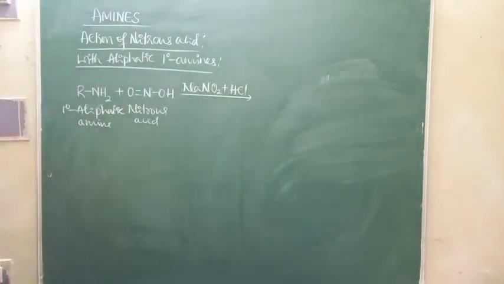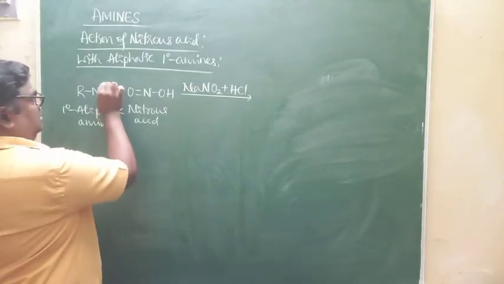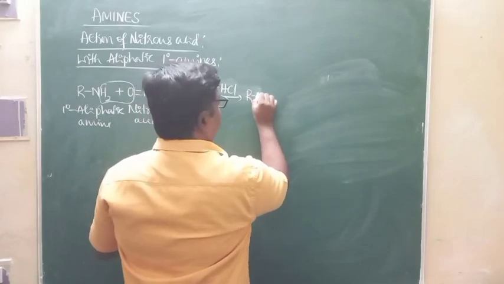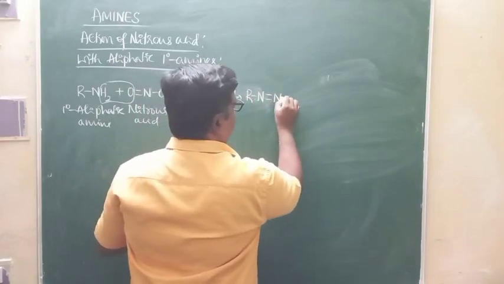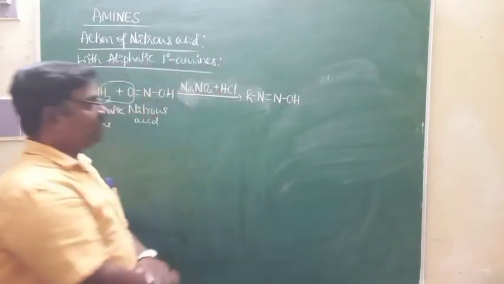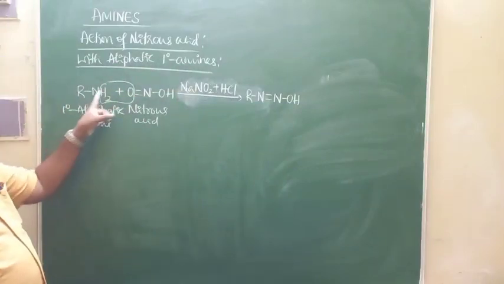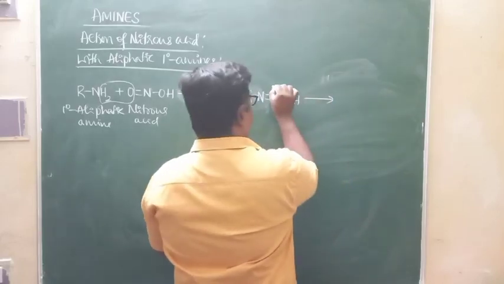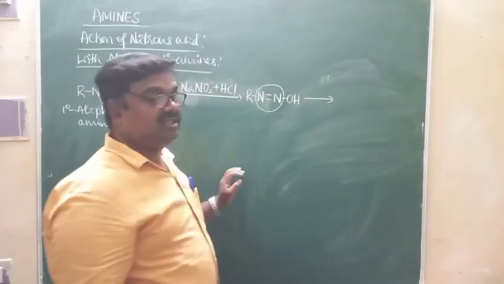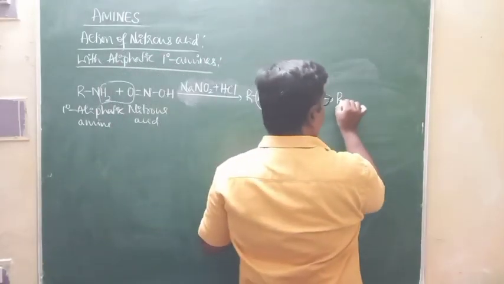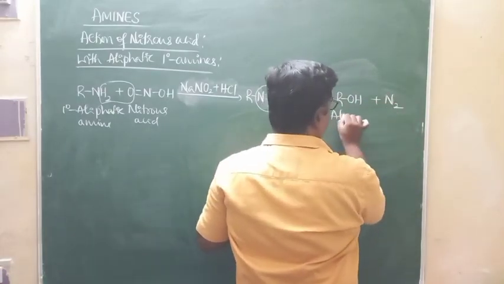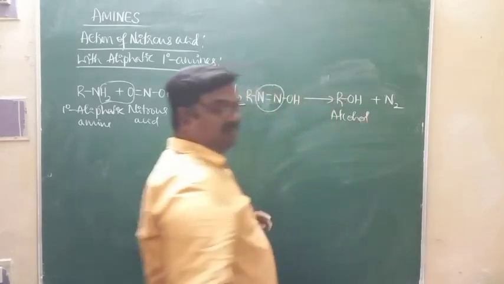What happens, look here. Just for convenience, I'll show you like this. That leads to RN double bond N OH. This compound is unstable, loses nitrogen, and then you get ROH plus nitrogen, which is an alcohol.